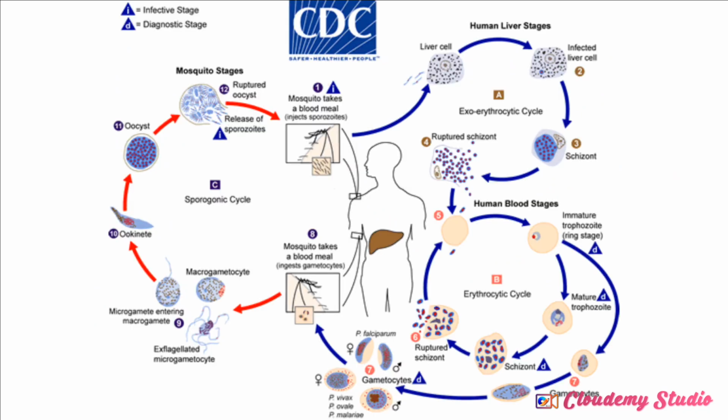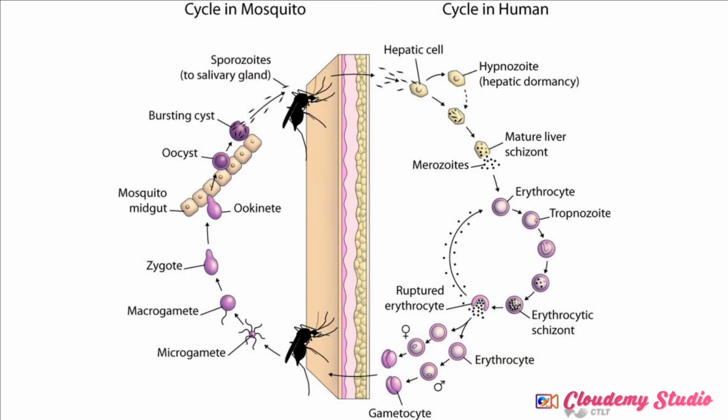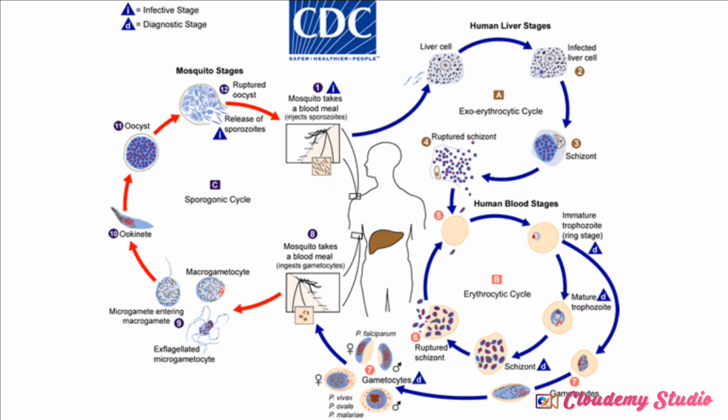Now, let us start. Remember that I said a mosquito is what transfers the malaria parasite. Let me use this image to explain, because it is clearer. A mosquito comes and takes a blood meal. The essence of taking a blood meal is just to nourish their eggs. Nothing more. That's what they want to use the blood for.